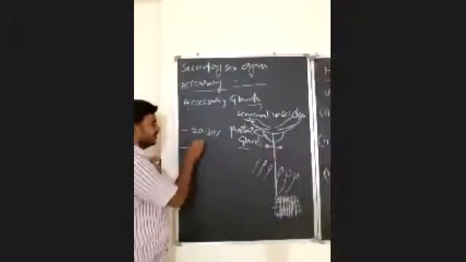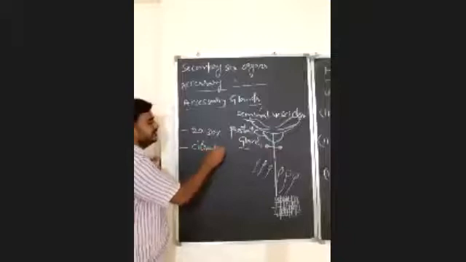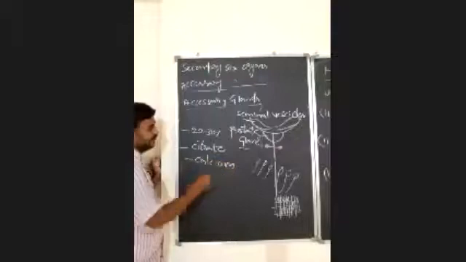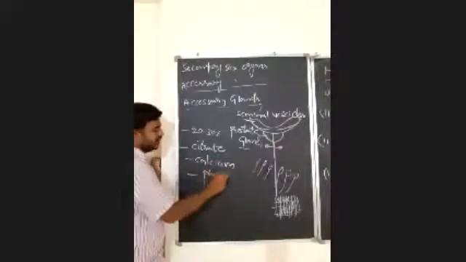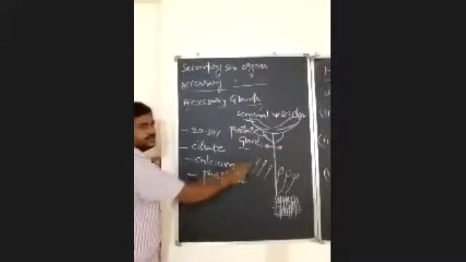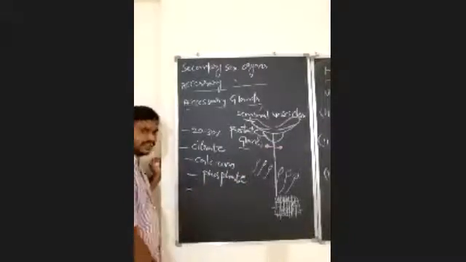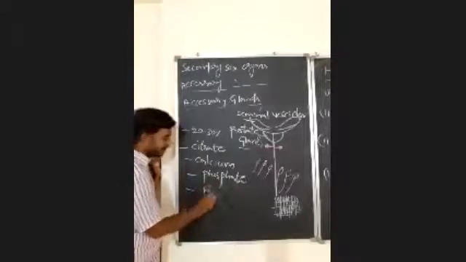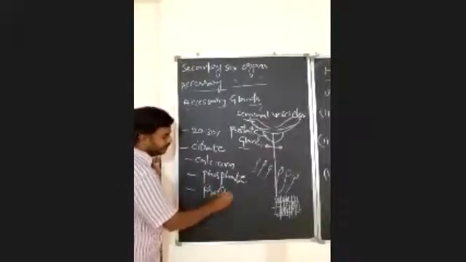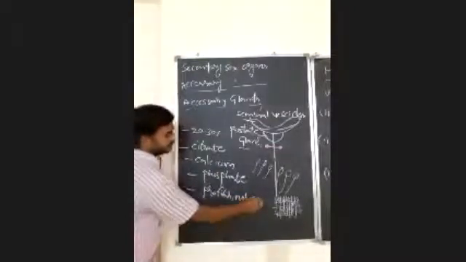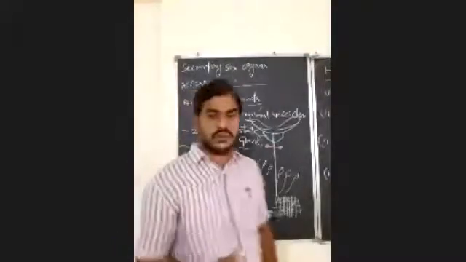See, citrate or citric acid is present, calcium is present, phosphate is present, and one more very important component here is profibrinolysin.